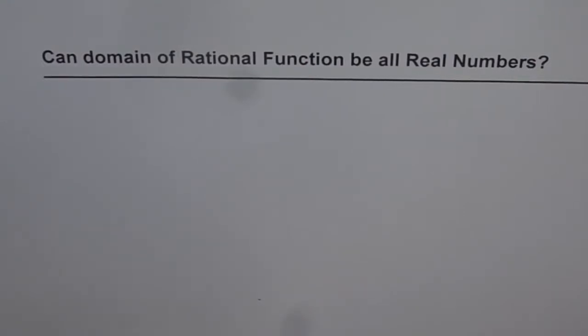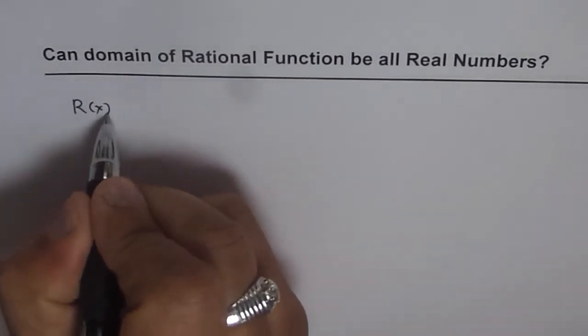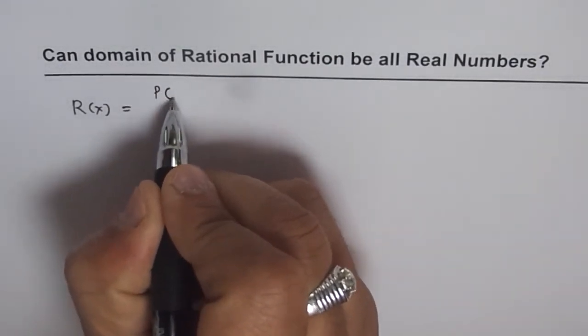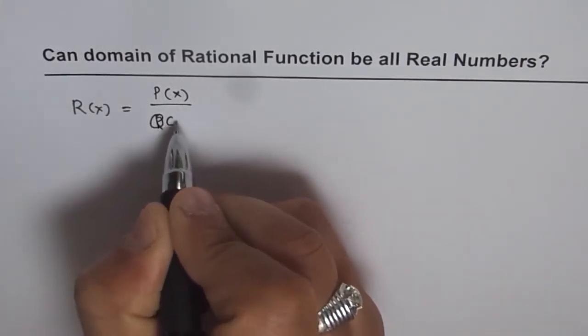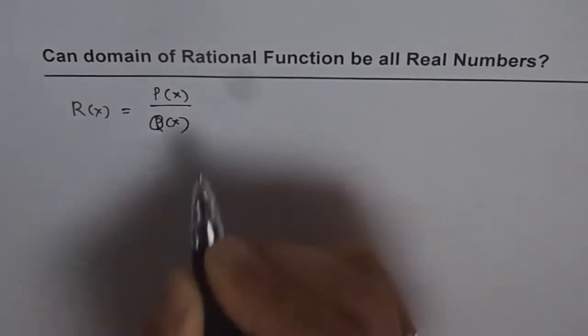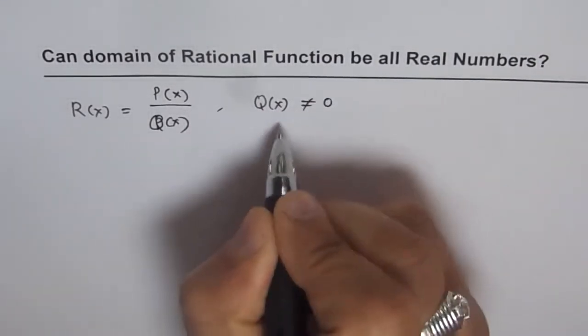Can the domain of a rational function be all real numbers? Well, whenever we talk about rational functions, we are saying a rational function, r of x, is a ratio of two polynomial functions, let's say p of x over q of x, where q of x is not equal to 0. So that is the restriction.